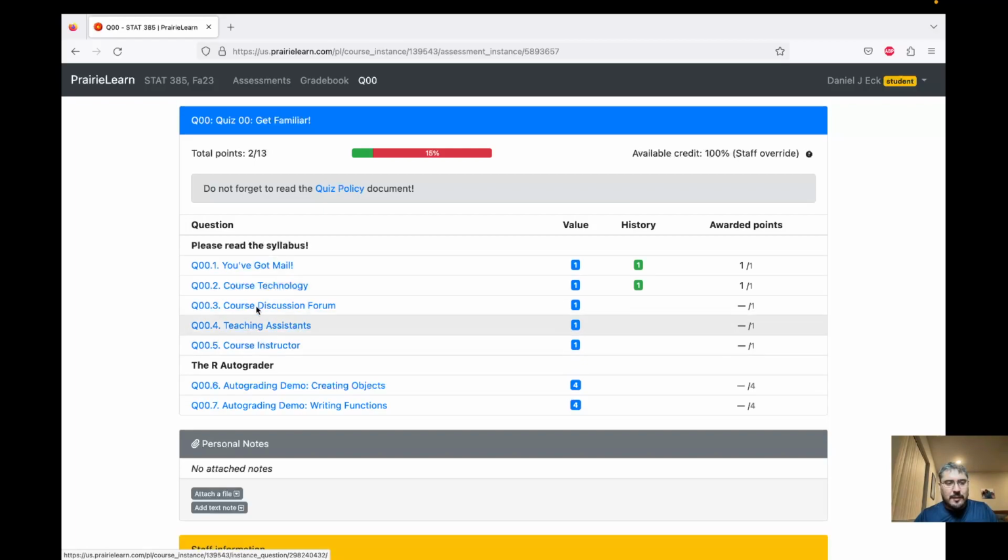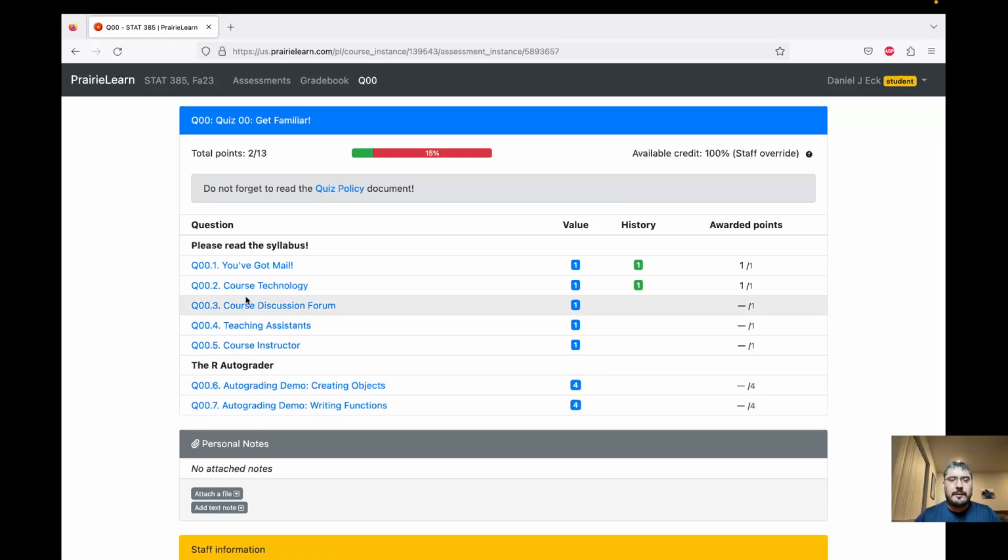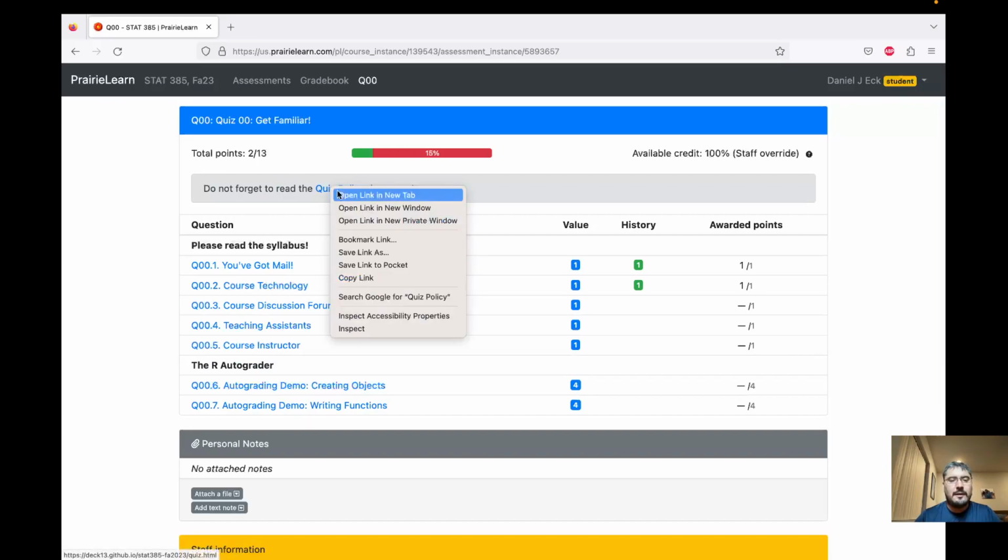And so this is where you have these few discrete tasks going over the syllabus, where each of the values of these questions is worth 1, and then some more real type problems going over objects and functions in R, which right now won't mean much to you. We'll cover it in the coming weeks. Okay, so before we run through this, we can go through our quiz policy.